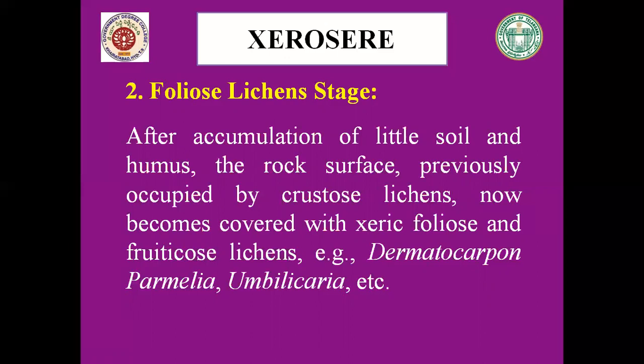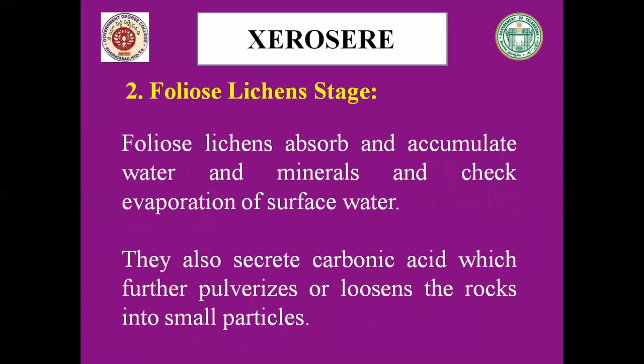When the supply of water is cut off, the crustose lichens begin to die. Foliose lichens absorb and accumulate water and minerals and check evaporation of water from the surface. They also secrete carbonic acid, which further pulverizes or loosens the rocks into small soil particles.